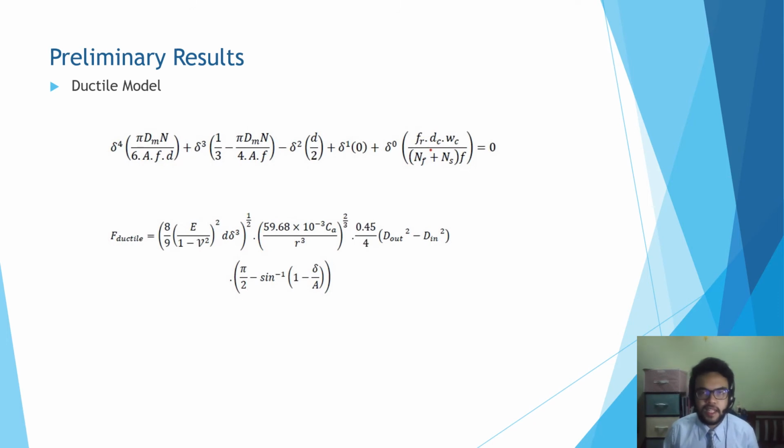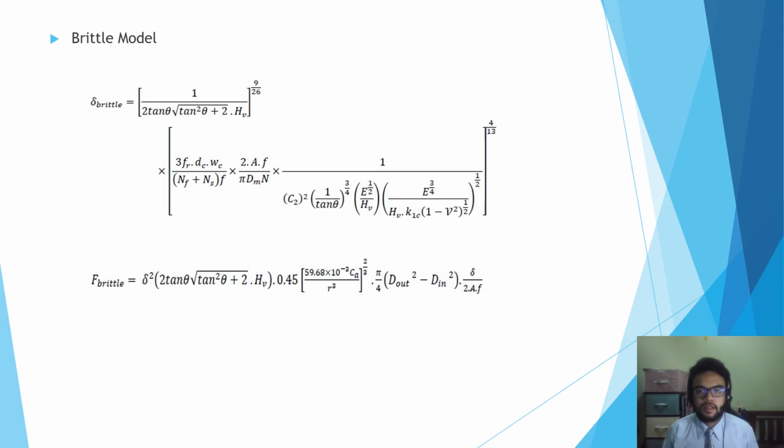For the preliminary results of this ductile model, we have obtained the indentation depth for ductile models, which is also known as polynomial. Next, we need to substitute the indentation depth, or the delta, into the final equation of axial cutting force for ductile models. Same goes to brittle models. We have obtained the equation for the indentation depth for brittle. Then we need to substitute the values that we have gained into the final equation of the brittle model.